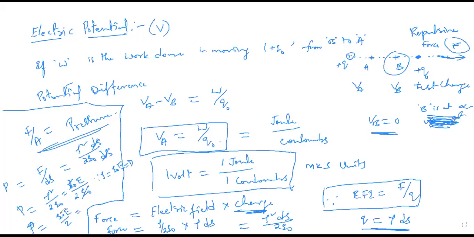is equal to epsilon naught E. Again, we can write either D or rho can be kept. So the pressure should always be half of the flux density, or it can also be written as rho by 2. So these are the various relations that can be taken from the basic definitions.